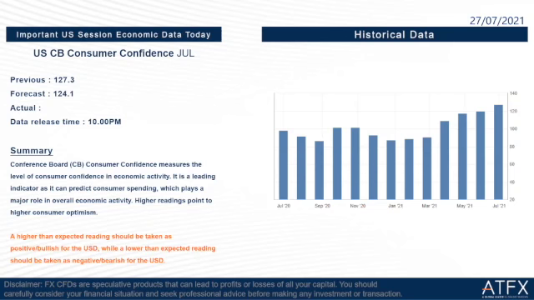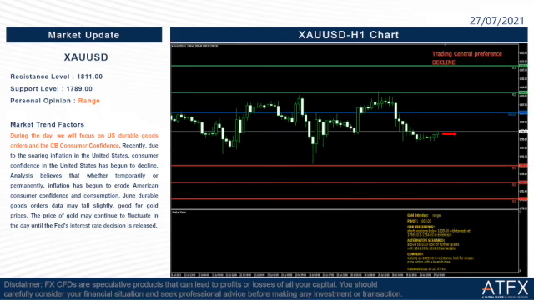Next is the market update today for gold. The resistance level today is at 1811 and the support level is 1789. My personal opinion for today is that the market will still continue to range until the FOMC interest rate decision at 2 a.m. in the morning on Thursday.